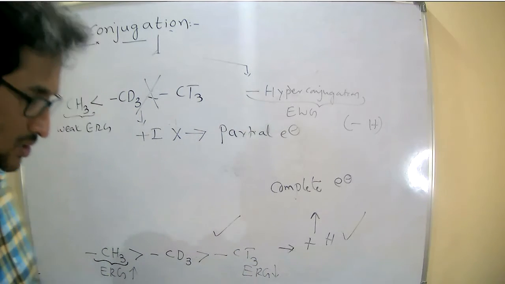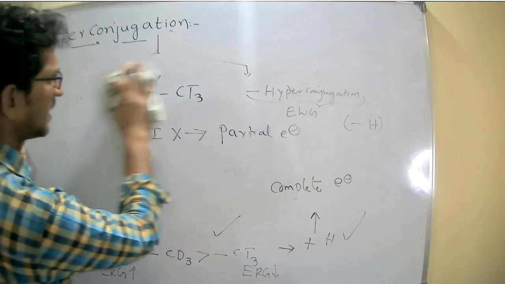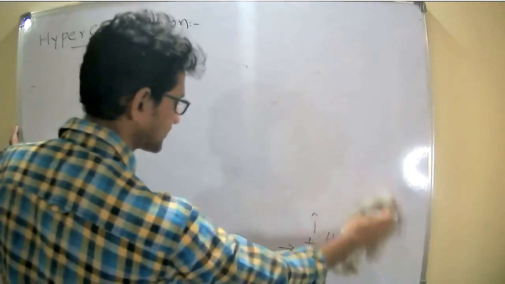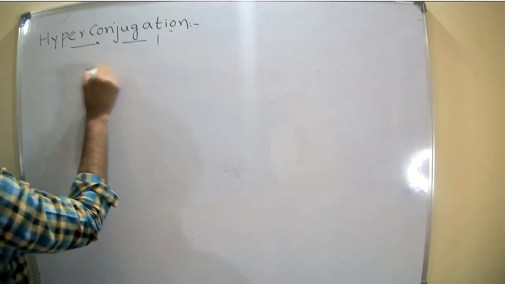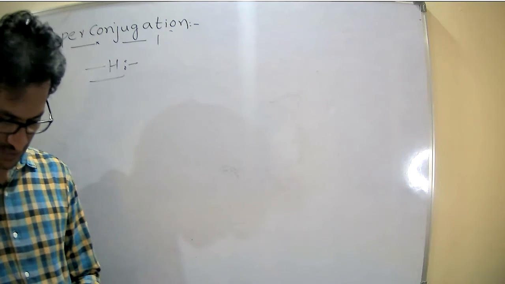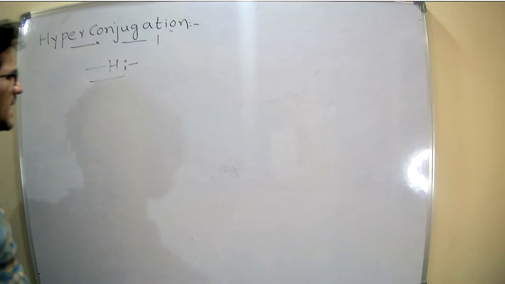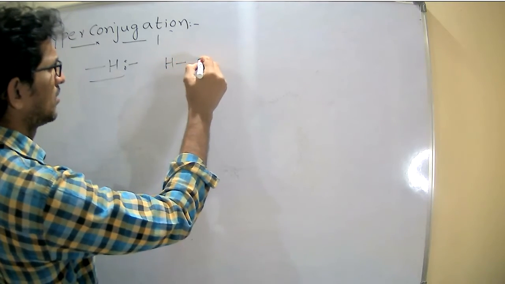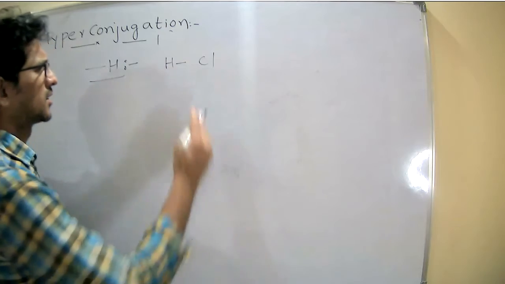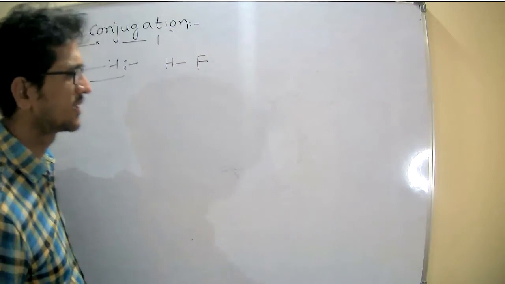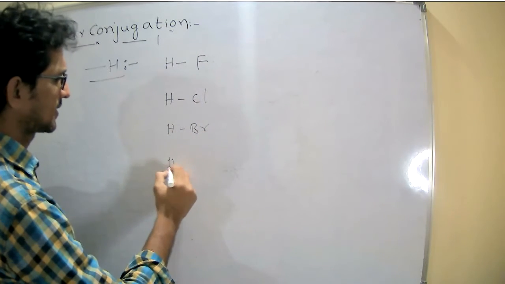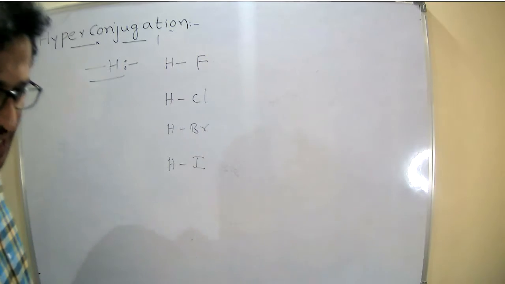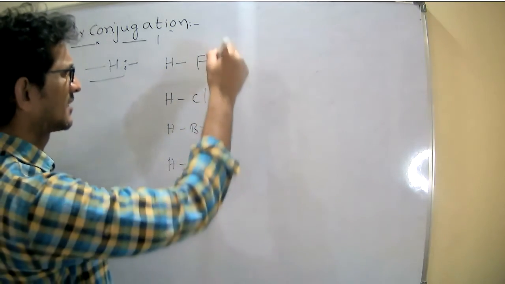Okay. Similarly, while coming to the minus hyperconjugation effect, here also I will write some examples: HF, HCl, HBr, HI.